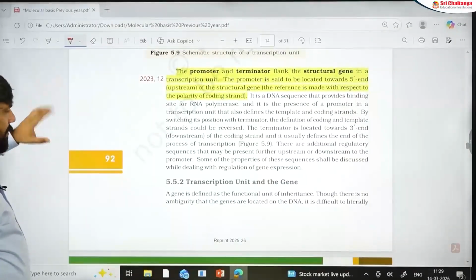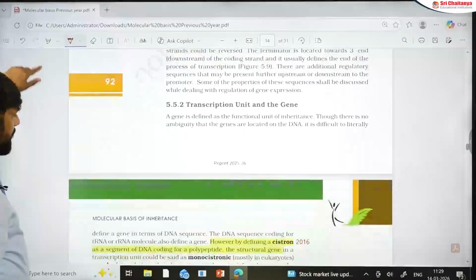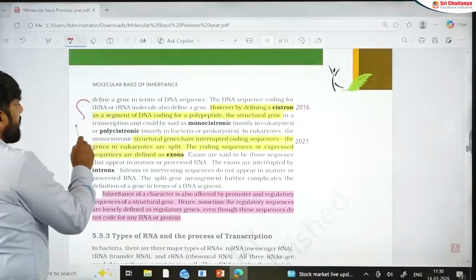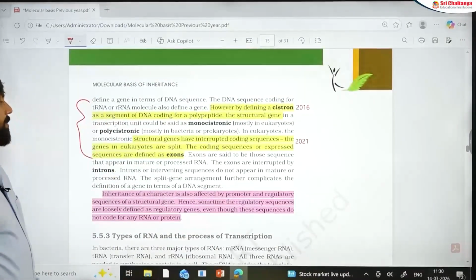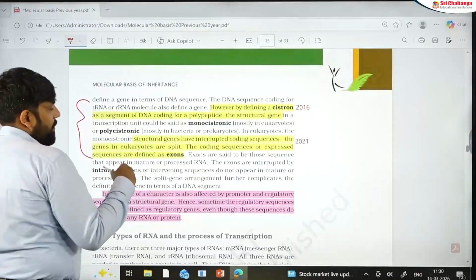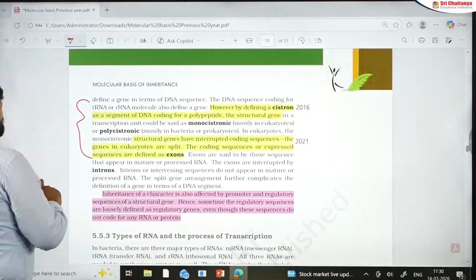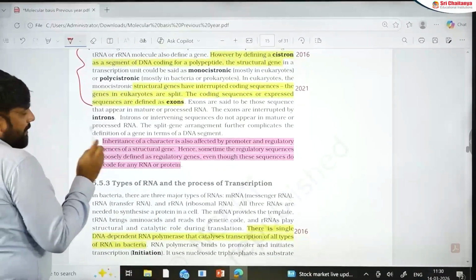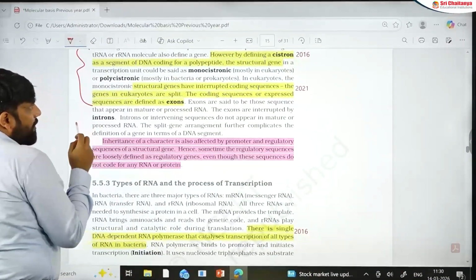Again, 2023-24, transcription is making questions regularly. Let's go to this important section: polycistronic and monocistronic genes, what are exons, what are introns, what are their implications. Now I personally feel introns and exons are there in the other portion, so you can actually remember them easily.